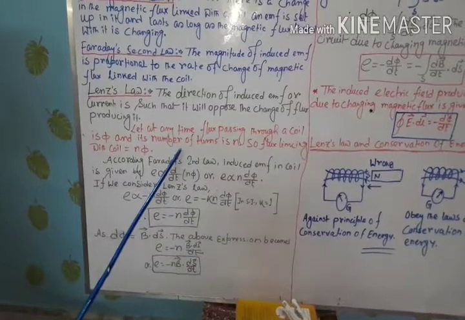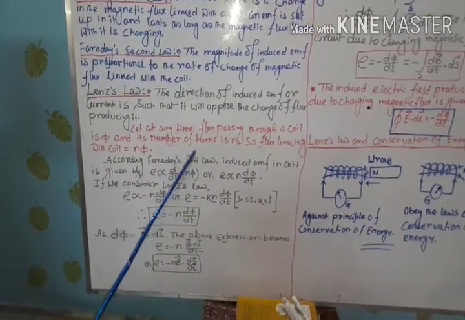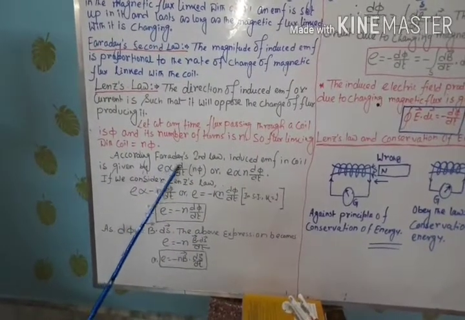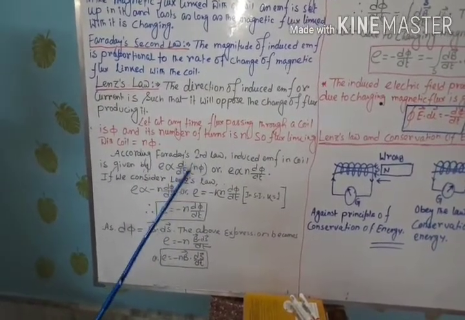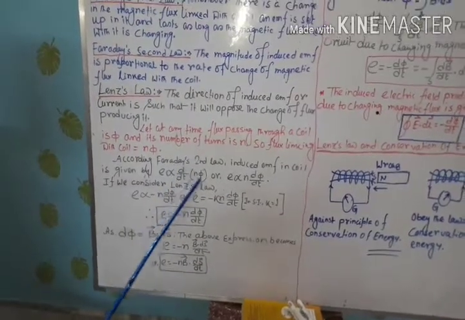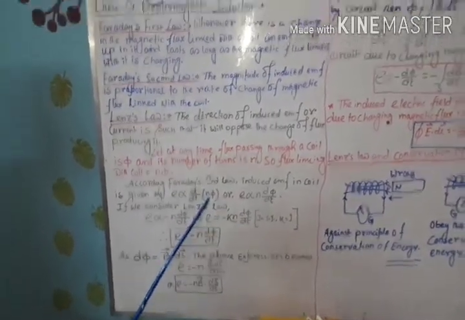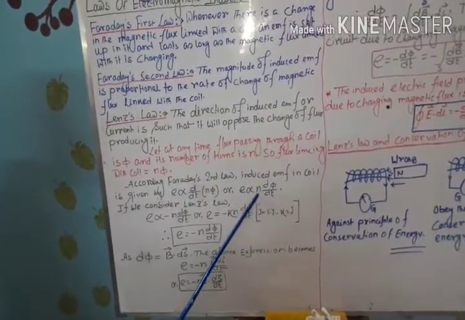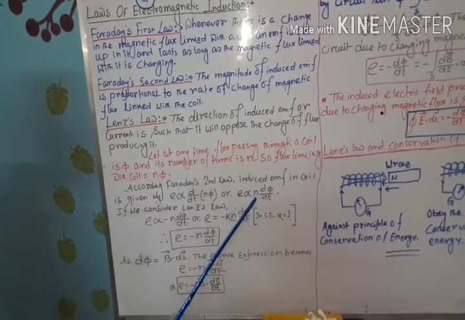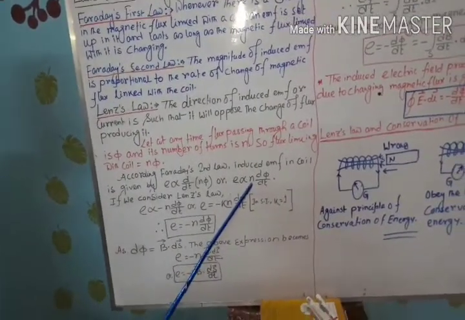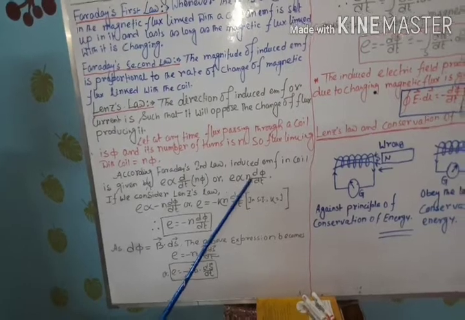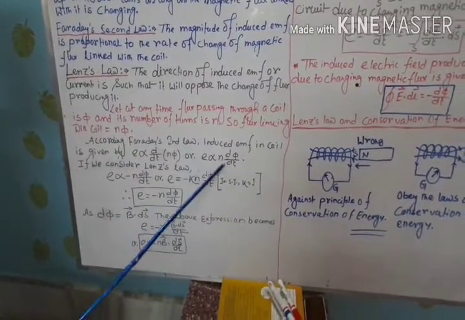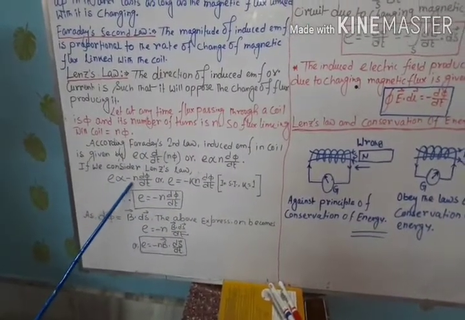According to Faraday's second law, the induced EMF in this coil is given by E proportional to d/dt of n phi. This d/dt of n phi is the rate of change of magnetic flux linking with the coil, or E proportional to n d phi by dt. Here n is a constant, the number of turns in the coil. Now in this expression, if we introduce Lenz's law, it becomes E proportional to minus n d phi by dt.